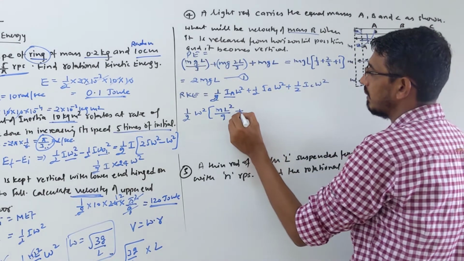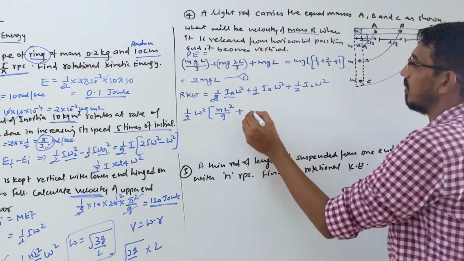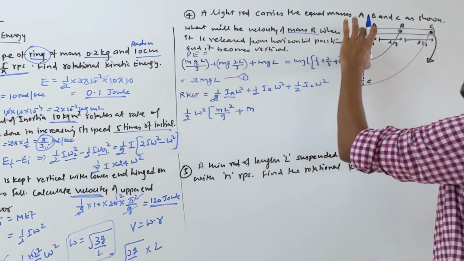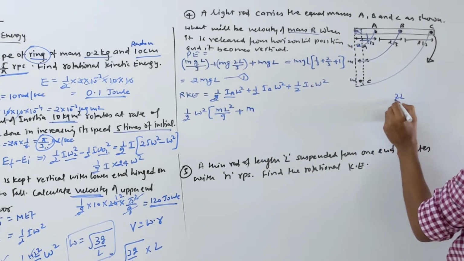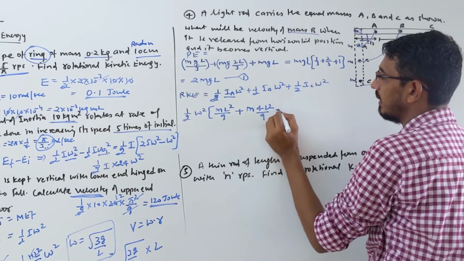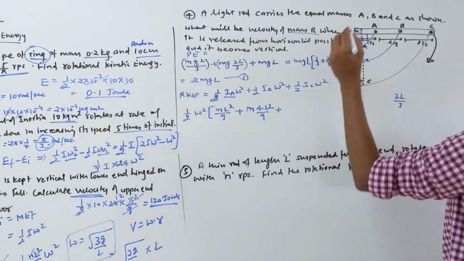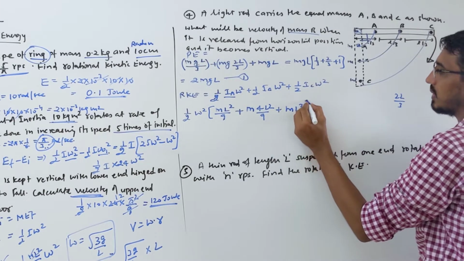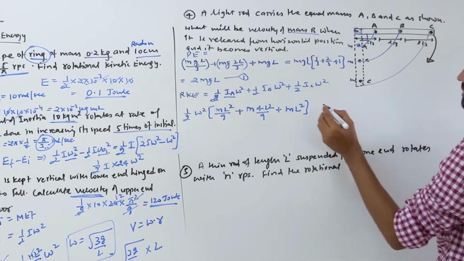Plus I_B, the inertia of this mass. Mass is m, distance is 2L by 3, so it becomes 4L square by 9. Plus the last is m and distance L, so L square.